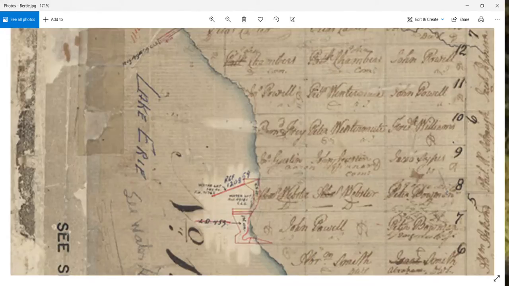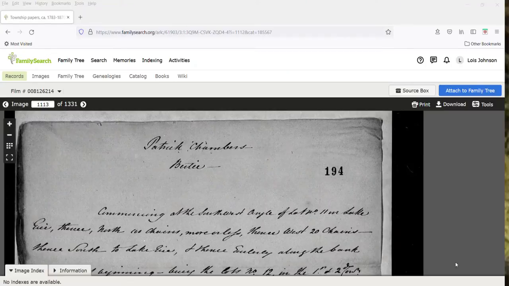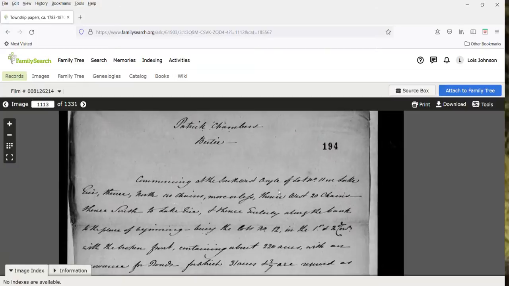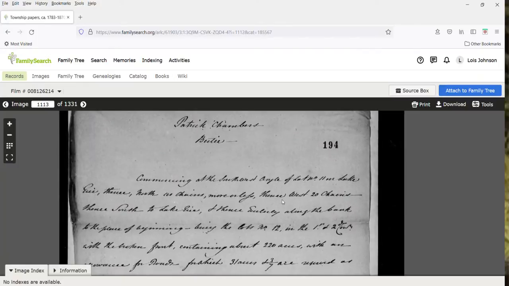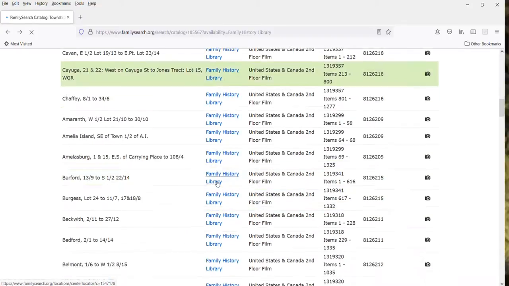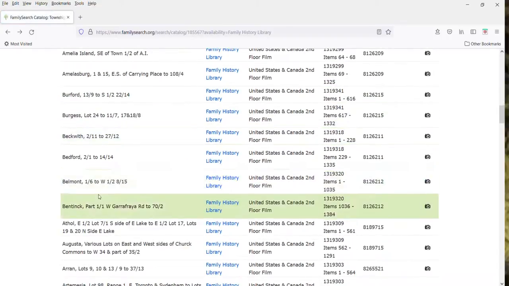Like I said, Bertie Township, I find the patent maps are a little bit confusing. So then the rest of this reel continues on into Bertie Township, and I think most of it is done under lots and concessions. And when you get to the end of it, you're still in Bertie Township, but it will continue on to the next reel. So I'm going to go back to the reel, and I'm still looking at Bertie.